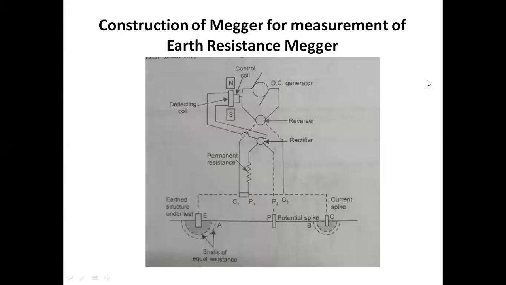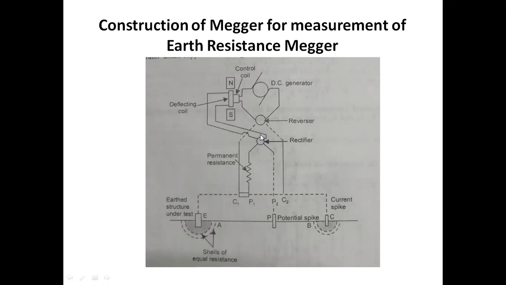Okay, so if we see the construction point of view, this particular construction of earth resistance Megger test circuit consists of direct current which is flowing through the lines, and it also consists of a behavior of an AC system. Why? Because here we use the concept of a rectifier. This rectifier will convert the DC potential into AC. And if we see the peculiar construction, we will go to the working at the end of the step.